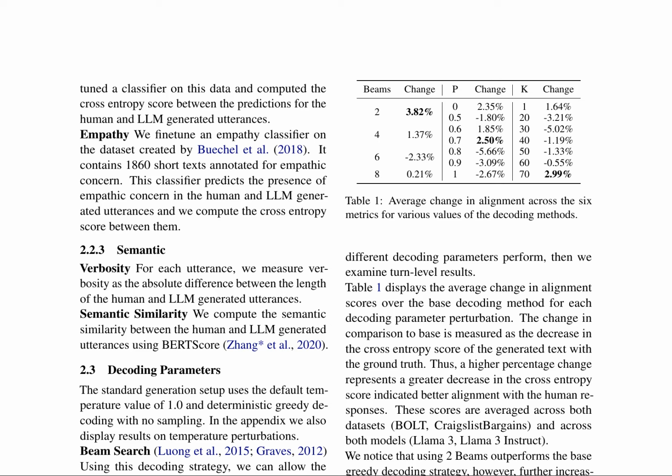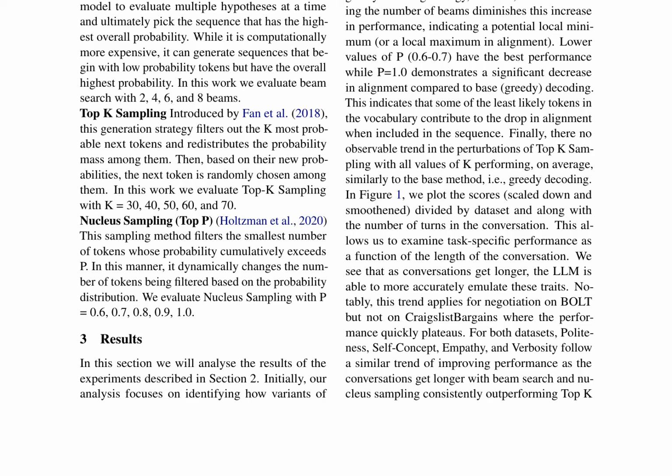The authors experiment with various decoding parameters, including beam search, top-K sampling, and nucleus sampling. Beam search evaluates multiple hypotheses simultaneously, while top-K sampling filters out the K most probable next tokens and redistributes the probability mass. Nucleus sampling filters tokens whose cumulative probability exceeds a certain threshold.